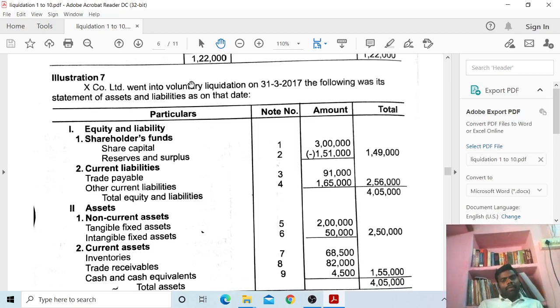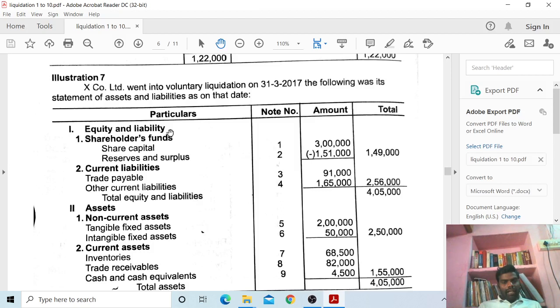So X Company Limited went into voluntary liquidation. Seventh problem. X Company Limited went into voluntary liquidation on 31/3/2017. The following is the statement of assets and liabilities as on that date. Particulars, note number, amount, total.